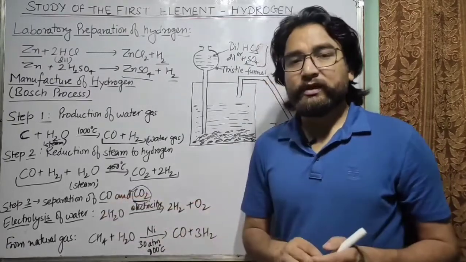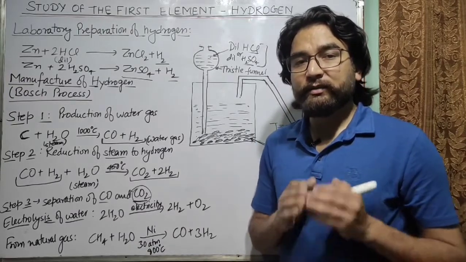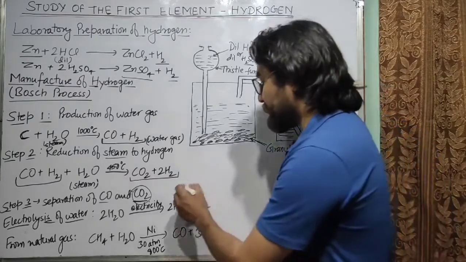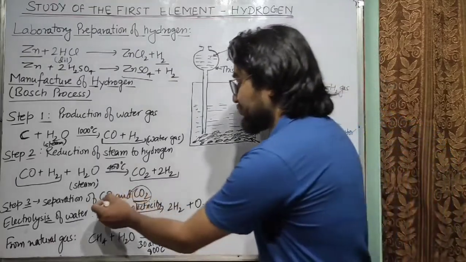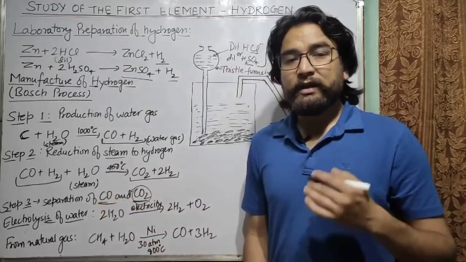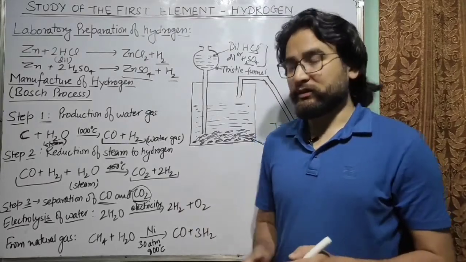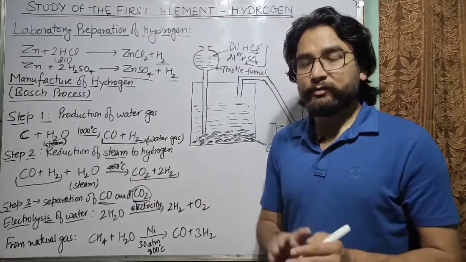Carbon monoxide can be removed from the mixture by passing it through ammoniacal cuprous formate, in which the carbon monoxide is absorbed. So we will get pure hydrogen gas. This is how we can obtain pure hydrogen in this process.